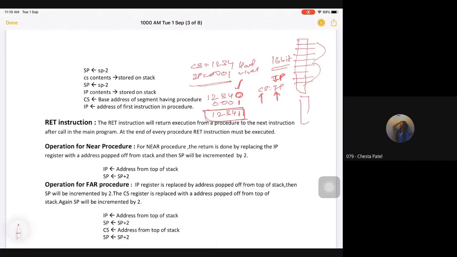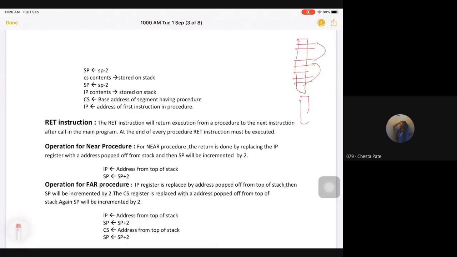So if you are in the same segment, you just need to give the value of IP. Why? Because your CS will always remain the same, so we don't need to tell our assembler what our CS is. This is fine. But what if my CS also gets changed? In that case, I need to tell my assembler which one is my new CS, because this is my one CS and this will be my another code segment, and the addresses of the two CS are different.